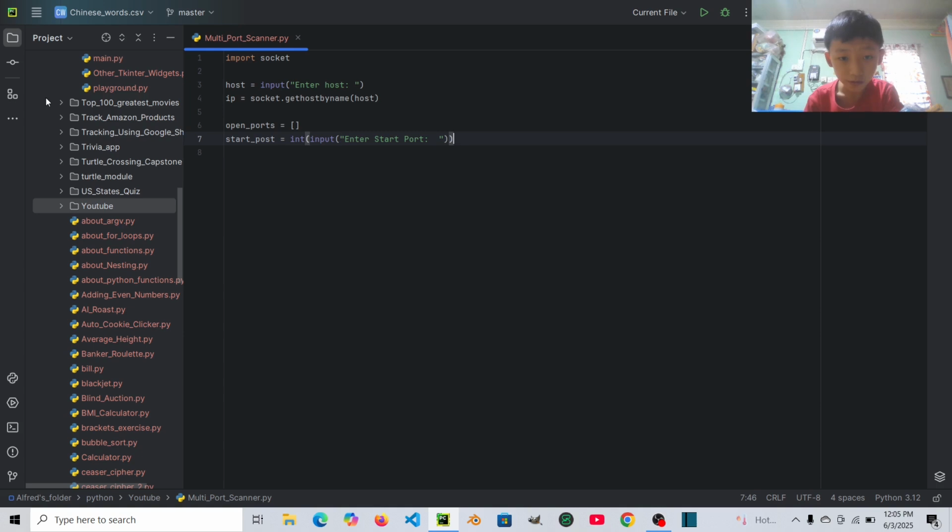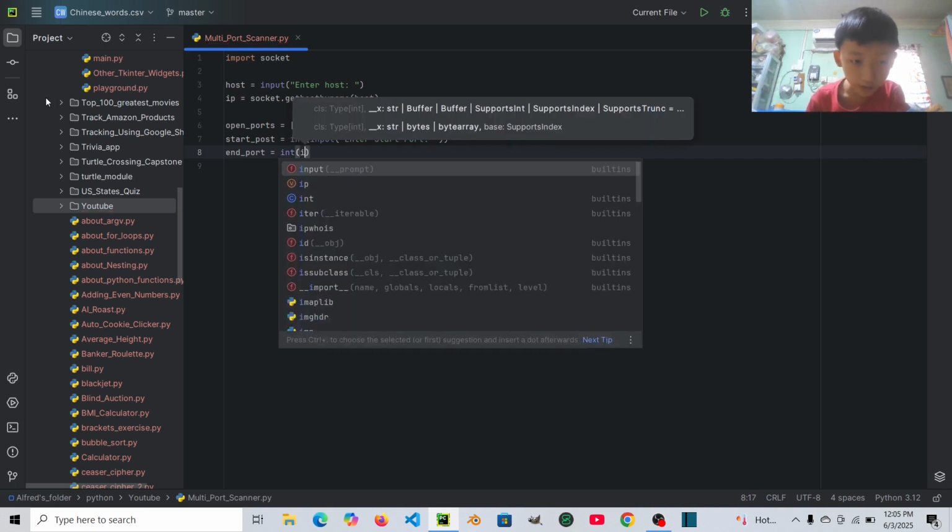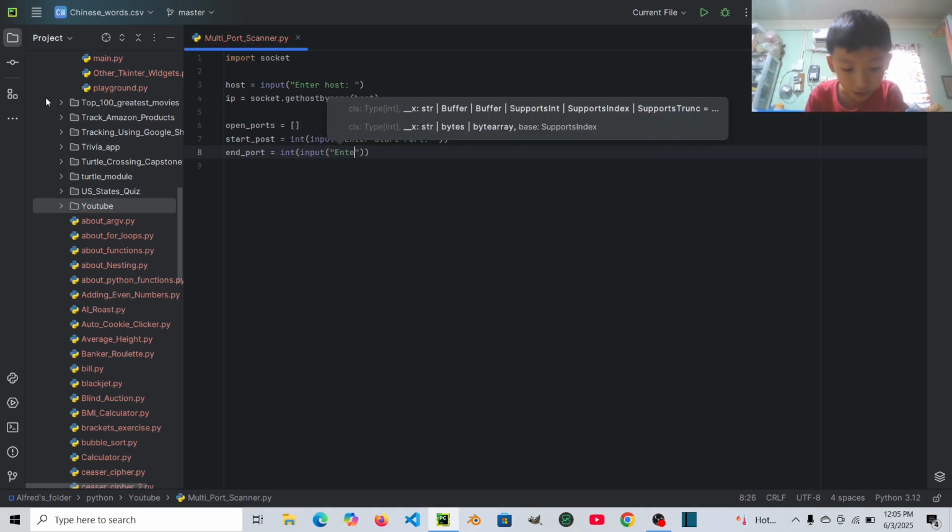When it's done, we'll write the end port equals, it will be an integer, and then input, enter end port.